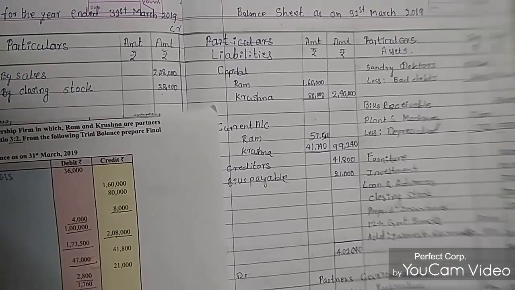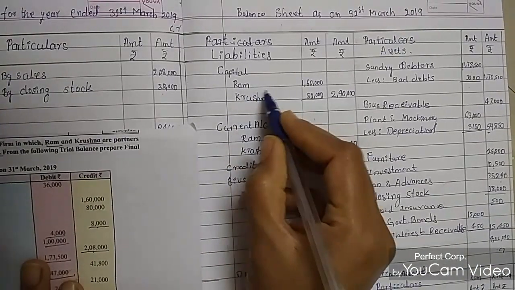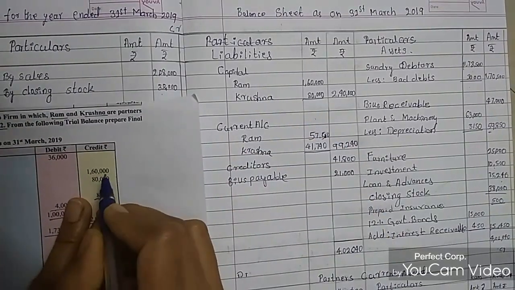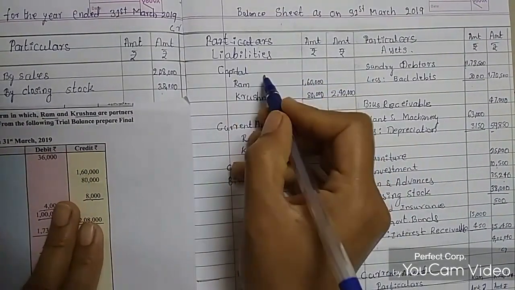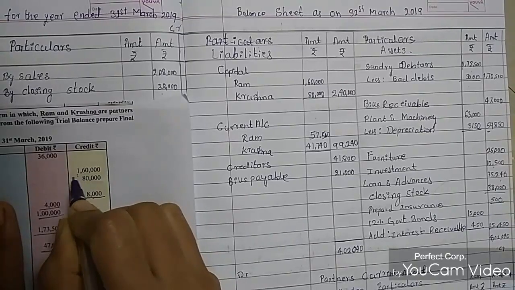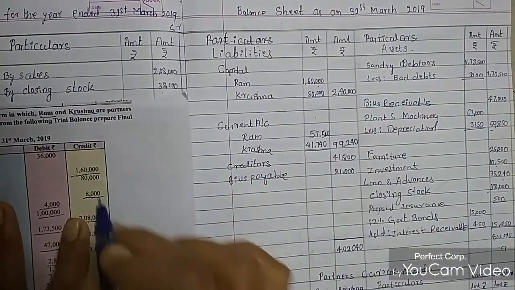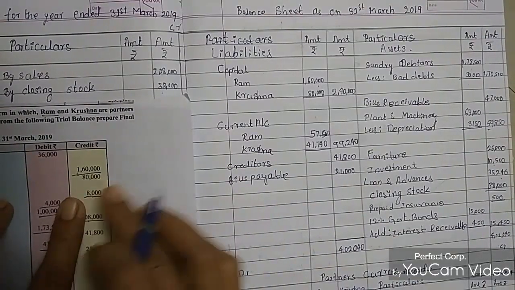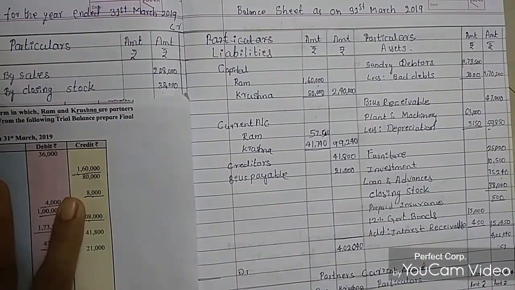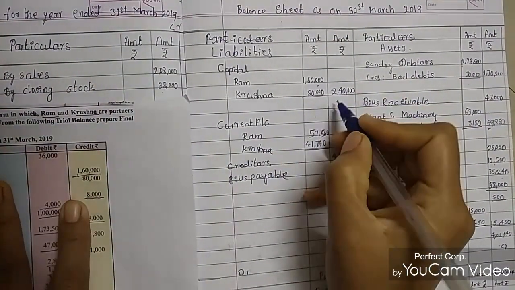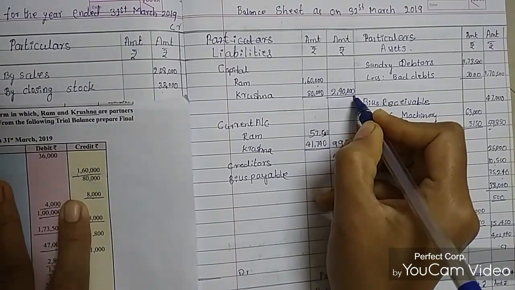So next is the capital account. On the liability side, we'll see the capital account. Ram's account is 1,60,000 rupees, and Krishna's amount is 80,000 rupees. So both together, it is 2,40,000 as the opening capital.